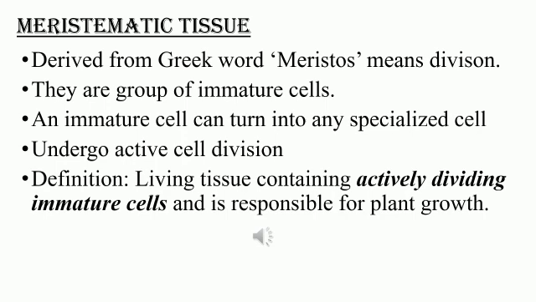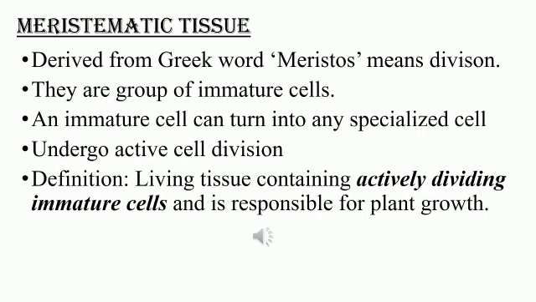The term immature means that whenever these cells need to safeguard a plant cell, they turn into a guard cell. Whenever there is a necessity of root hairs in the case of roots, they turn into a root hair. So they can turn into any sort of cell when they are in need.